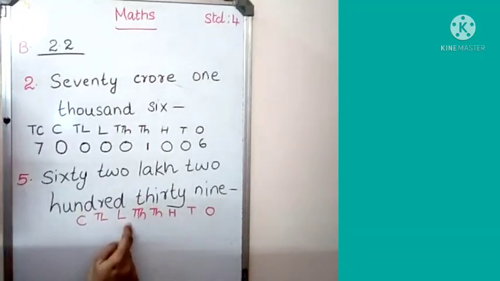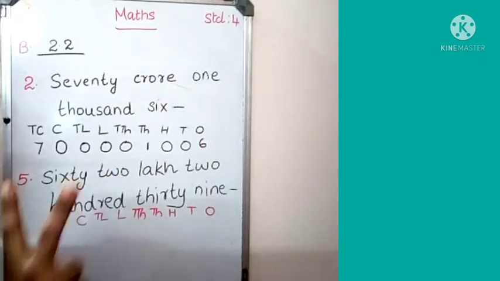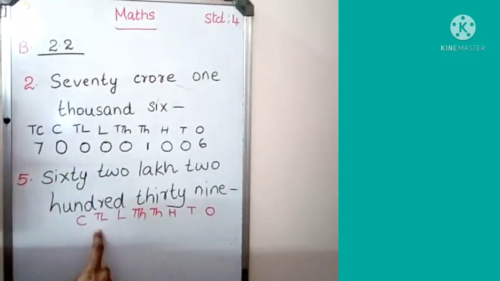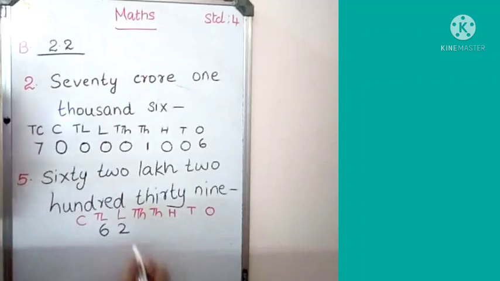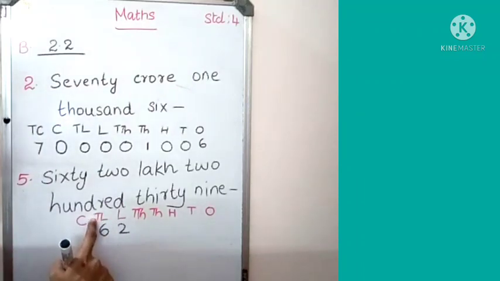So look at the lakh place here, 10 lakh and lakh, 62. So there are 2 digits. So we can write 6 in the 10 lakh place and 2 in the lakh place. Write down 62 lakh.